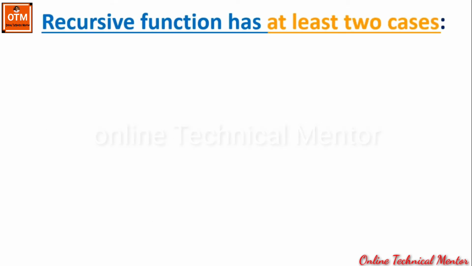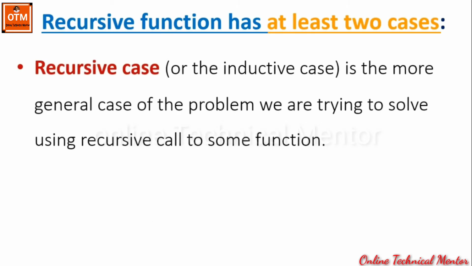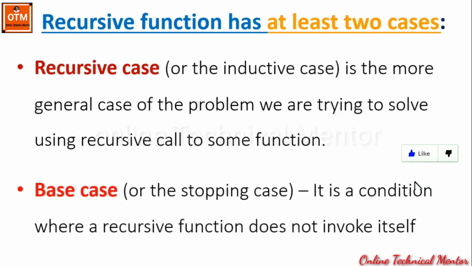Next, a recursive function has at least two cases: the recursive case and the base case. Let me tell you about the recursive case first. This is also called the inductive case. It is the more general case of the problem we are trying to solve using a recursive call to some function. That means by calling the same function again and again, we can find our result. But after some time, it needs to stop the recursive procedure or the recursive call. So for that we require a base case, or you can say a stopping case. It is a condition where a recursive function does not invoke itself.